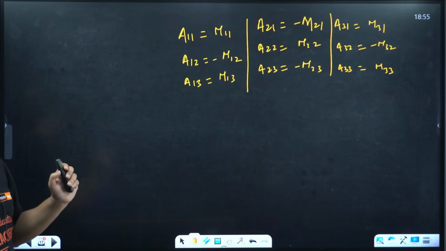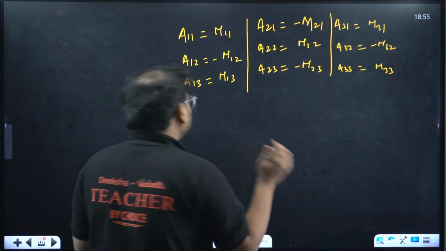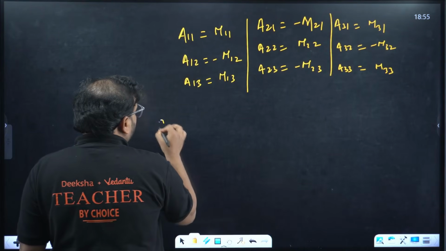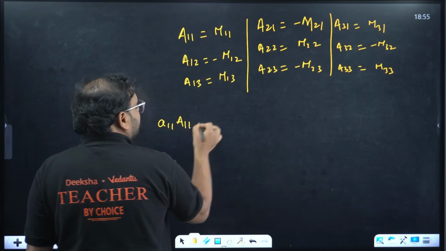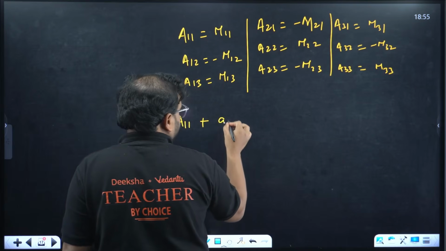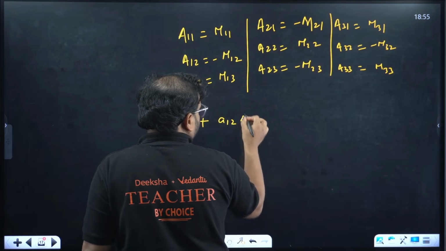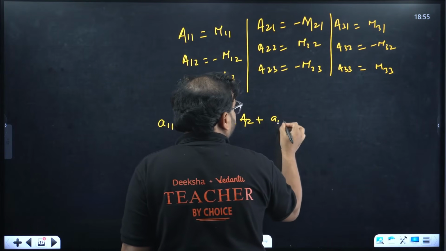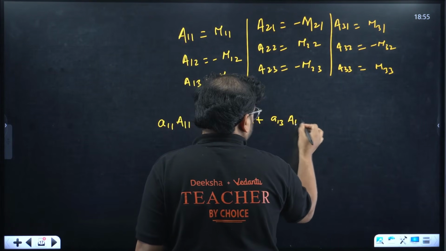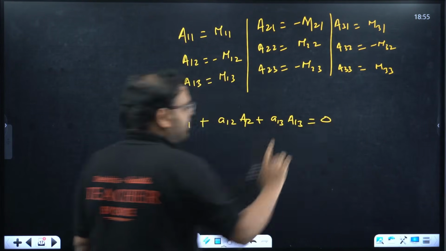Okay, this is clear. And one more thing, since I am teaching you anyway: the sum of products of elements and their respective cofactors is the determinant of the given matrix.